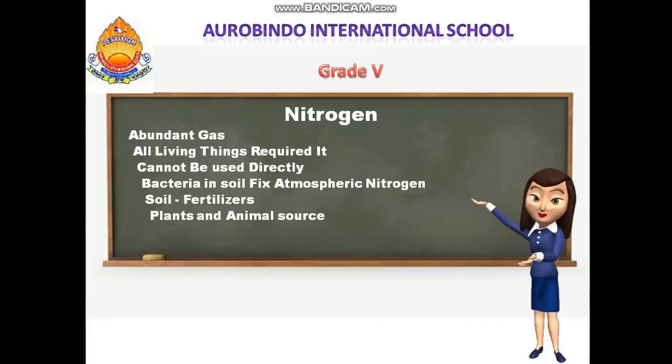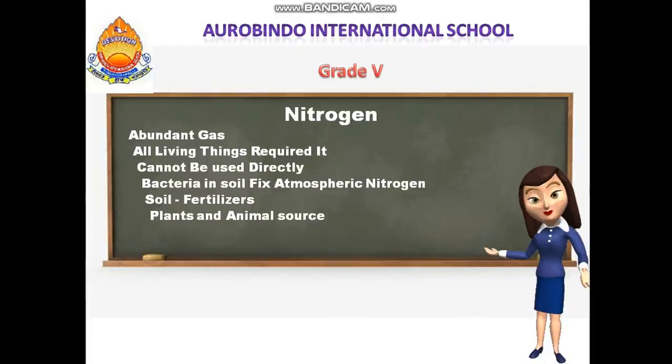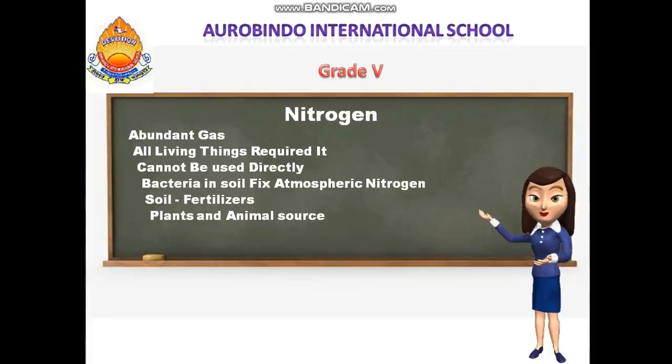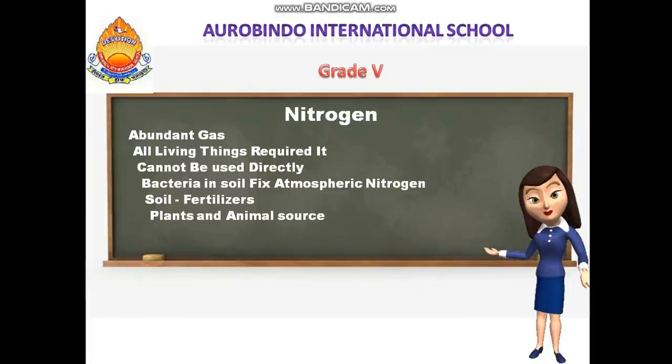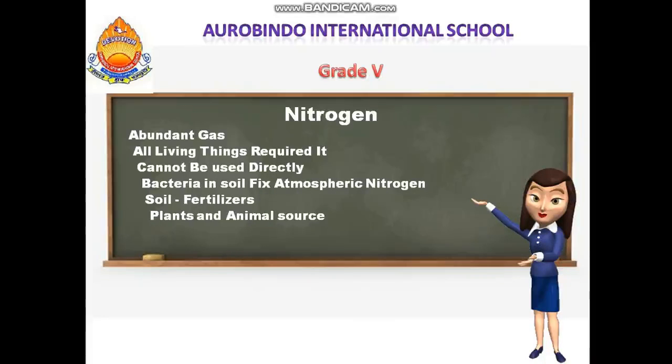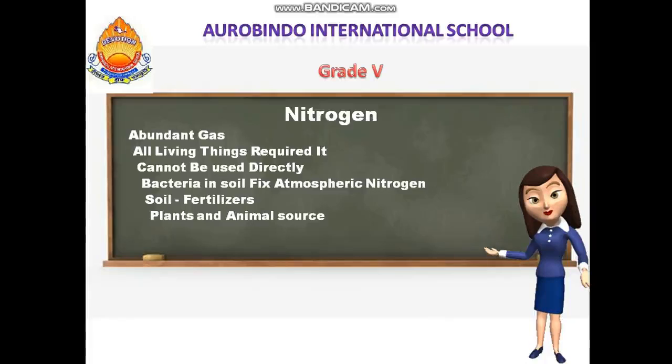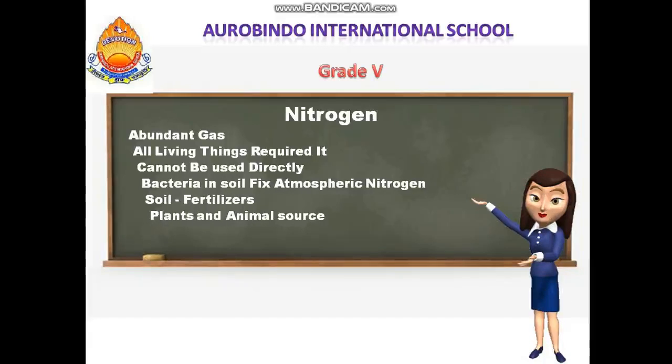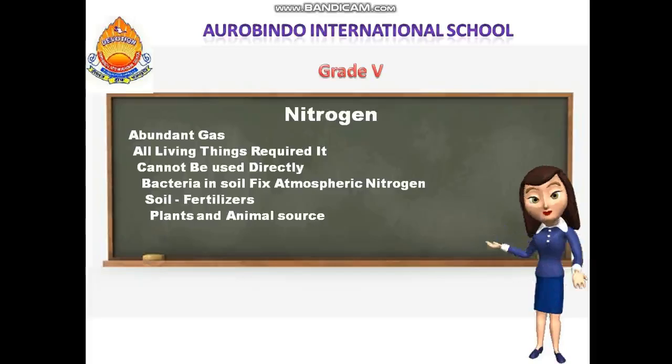Now, did you understand about nitrogen? Once again, I will repeat. Nitrogen is a gas that is present in a large percentage. It is an abundant gas. All living things require nitrogen, but the nitrogen present in the air cannot be used directly by living organisms.